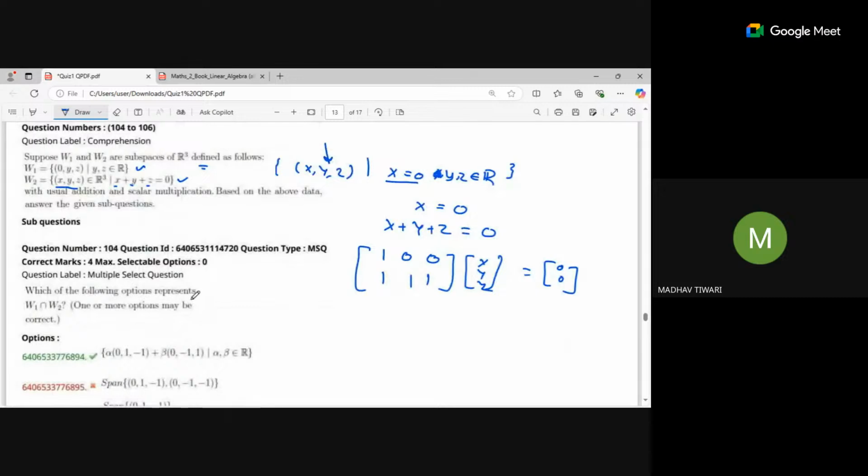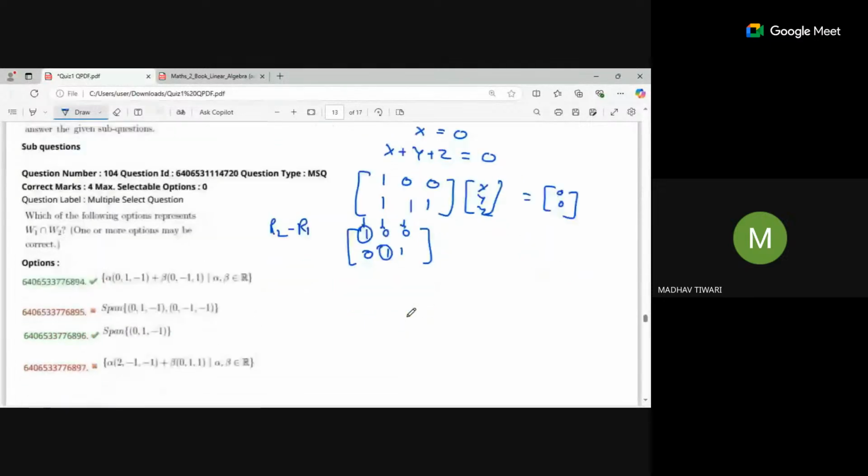So now I have to find a basis for this. Simply reduce this A matrix. I can write R2 minus R1. So what will I get? 1, 0, 0, 0, 1, 1. This is my pivot element, and this is my pivot element. So there are two pivots and one column is independent. I can write the dependent variables in the form of the independent one. The first equation is nothing but x is equal to 0. The second equation will be x plus y plus z is equal to 0, meaning y is equal to minus z.